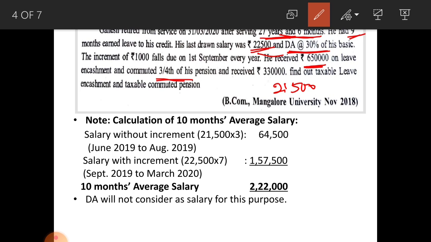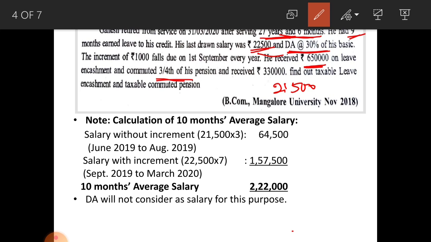Here you are considering 1/2 because about gratuity nothing is mentioned. So you have to consider him as not in receipt of gratuity and you should consider only half of his commuted pension, that is full value of commuted pension.